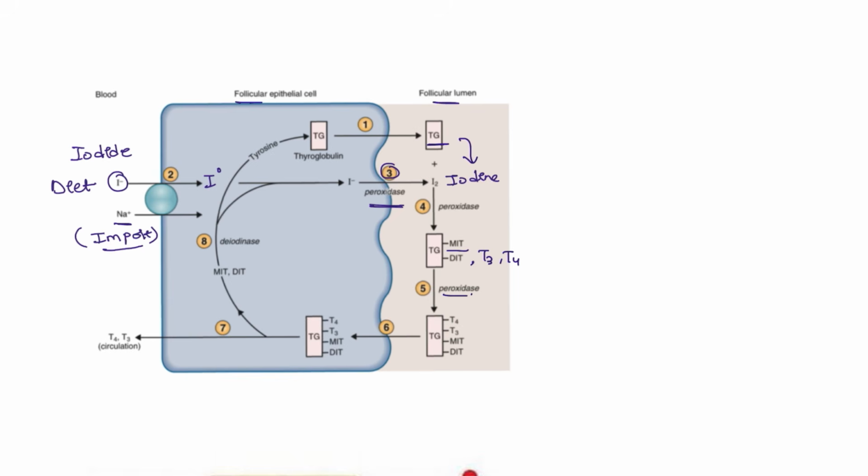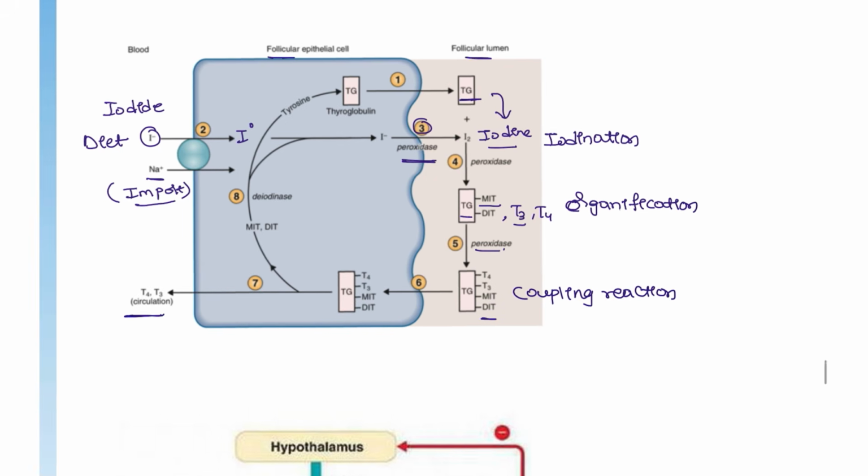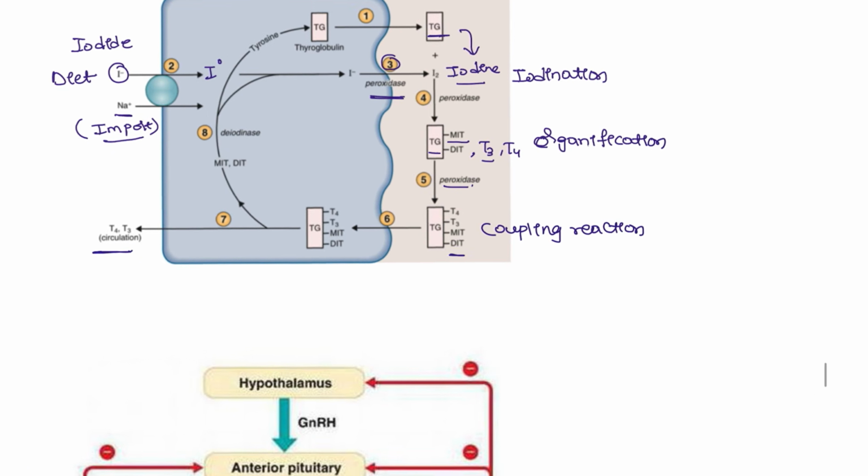Here you can see the main enzyme in thyroid synthesis is the peroxidase. The first step, the iodine conversion, is known as iodination. Thyroglobulin plus the iodine is known as organification. All right, next. Then this is known as the coupling reaction, and the hormones come back to the circulation.